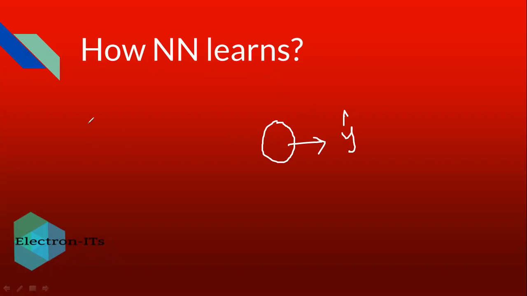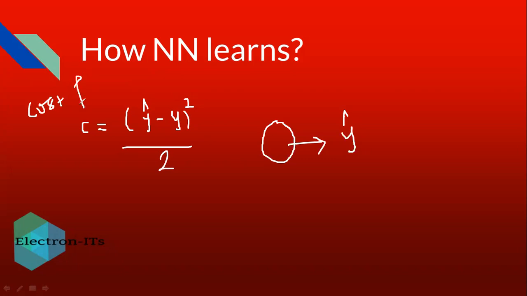So the difference between y and y dash we have to consider always, that is nothing but the cost function, and it is given by y dash minus y whole square divided by 2. This is the cost function. So we use the cost function to decide whether your system is generating error or not, or how much error your system is generating.